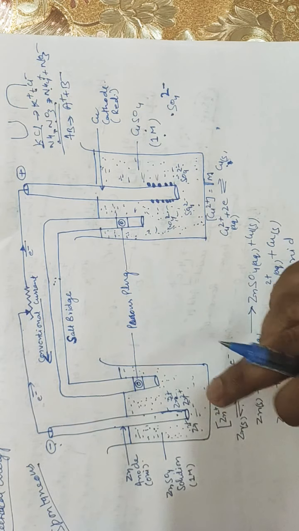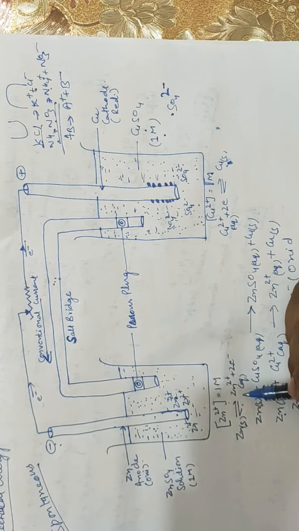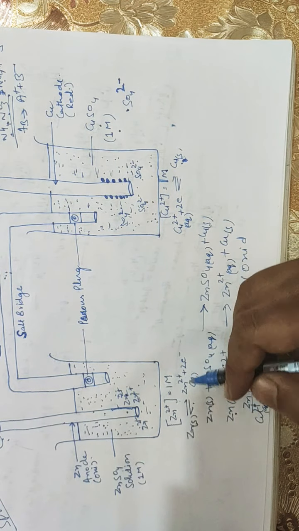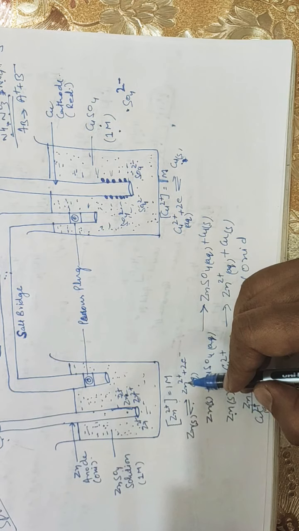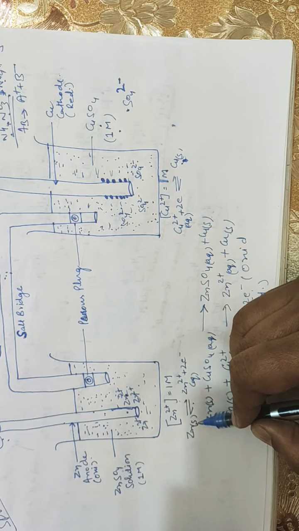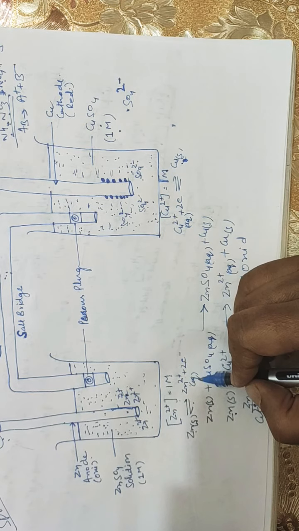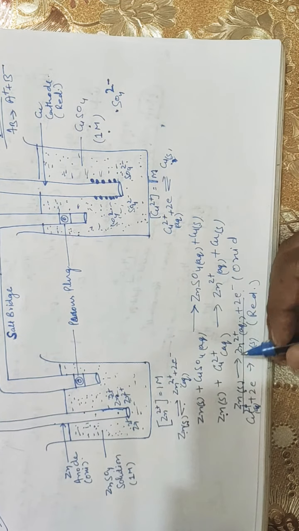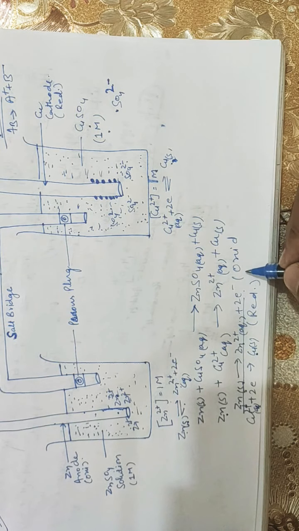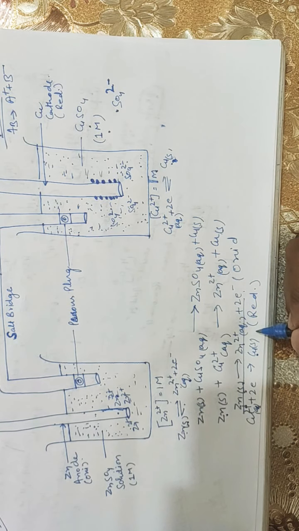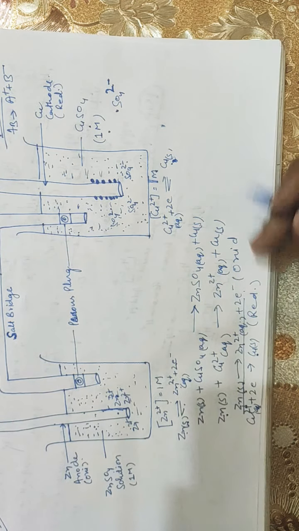On the left hand side there is the oxidation of zinc into zinc 2 positive plus 2 electrons. It means zinc is losing these 2 electrons and itself is converting into zinc 2 positive. Always write the physical state of the given compound or salt in brackets, that is, zinc solid is converting into zinc 2 positive aqueous. Aqueous means water. So oxidation is taking place at this electrode. Further, copper 2 positive is gaining 2 electrons and converting into copper solid. So reduction is taking place here.